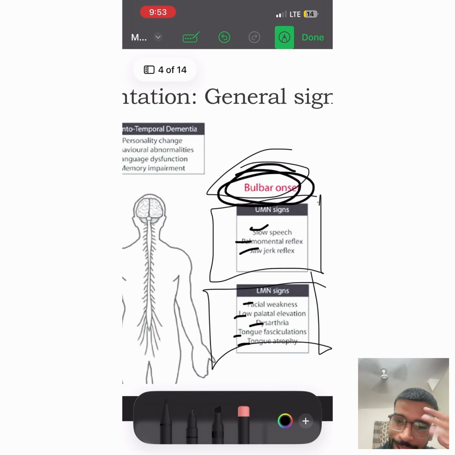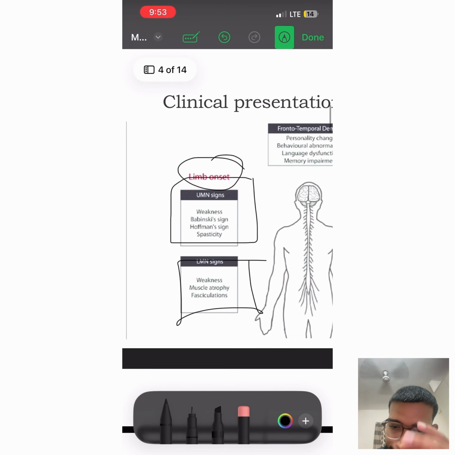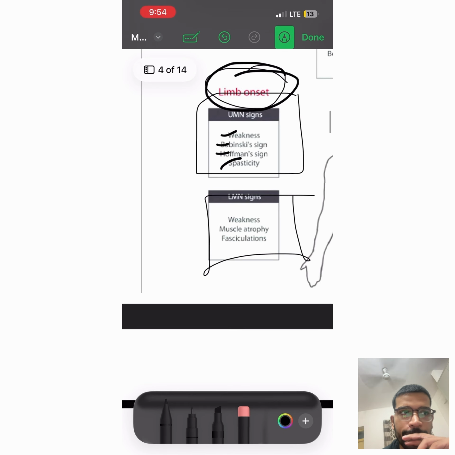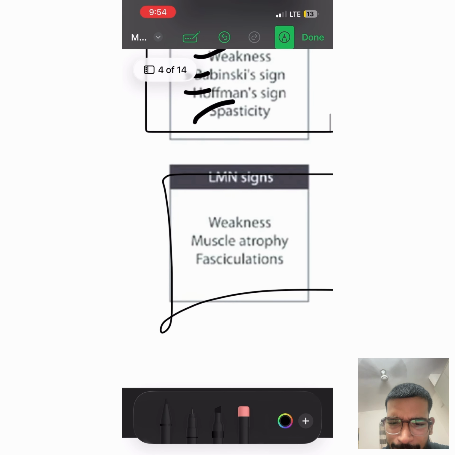We can go for nerve conduction studies to evaluate the nerve conduction, and we can go for MRI of brain and spine just to exclude structural lesions. And in case of ALS, there is a further list of diagnostic criteria in ALS.